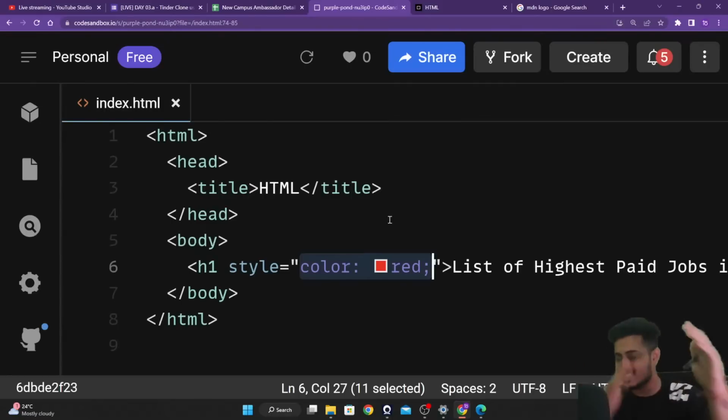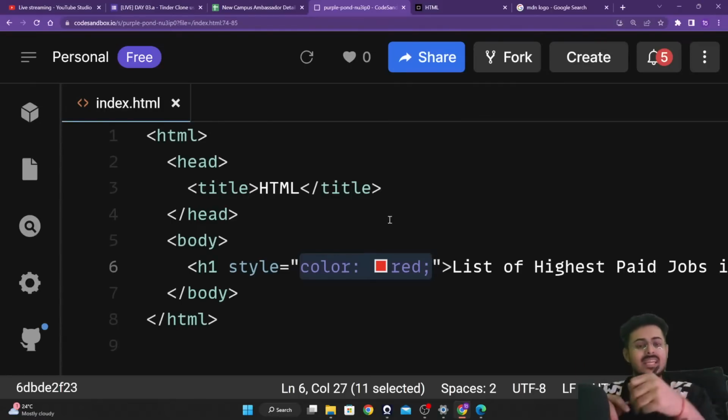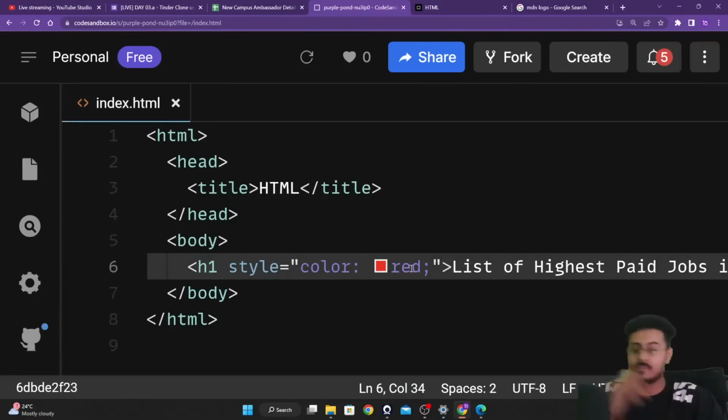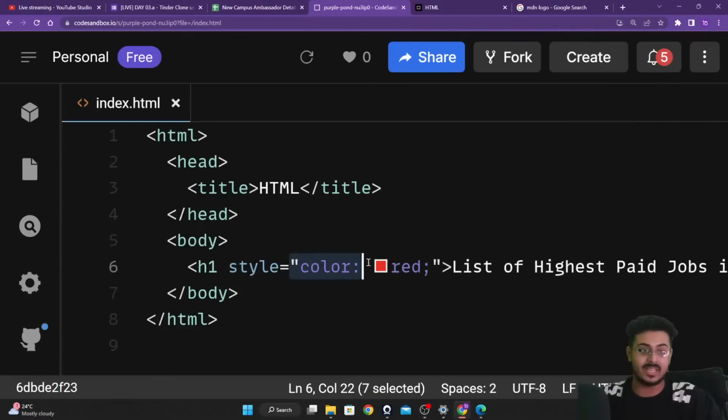Okay, so this is called an inline CSS, guys, wherein there's no selector, there's no rule set, but because I'm writing this code inside the HTML code, I'm applying the style inside of the HTML code as well. So my styling, my declaration block, that is color, should be red. This I'm applying directly inside of an h1 element itself. So this is the selector right over here, and this is the declaration block that I'm applying my CSS to.